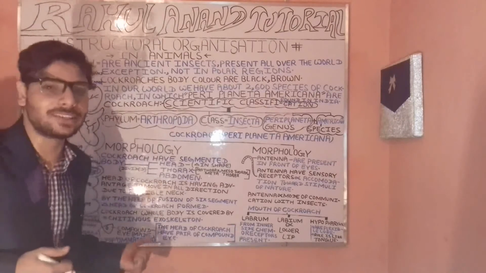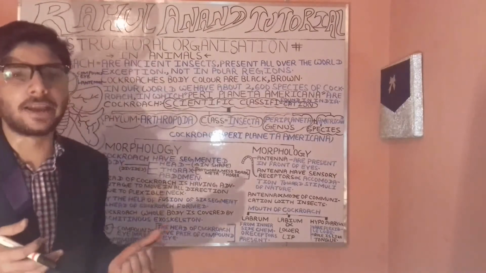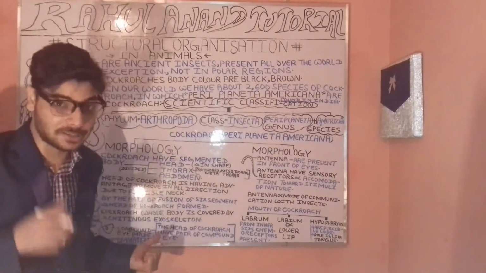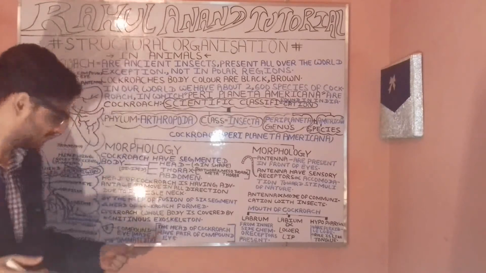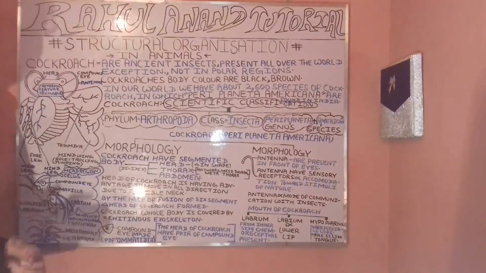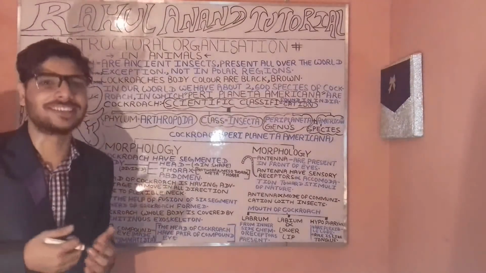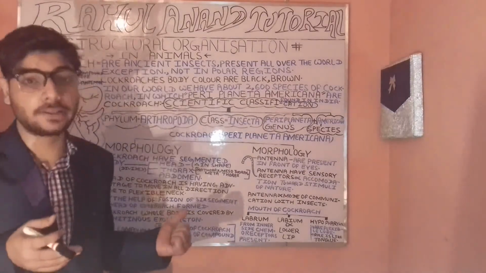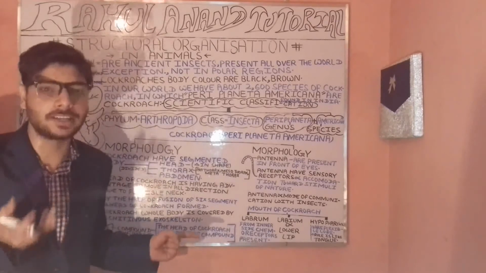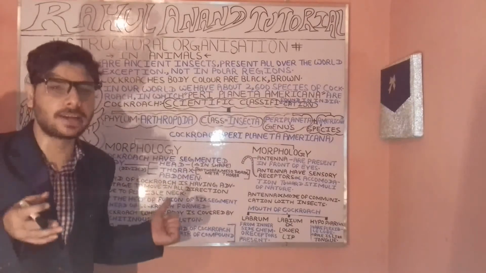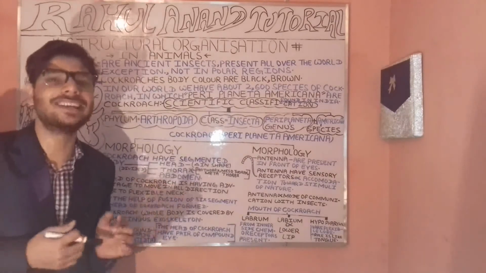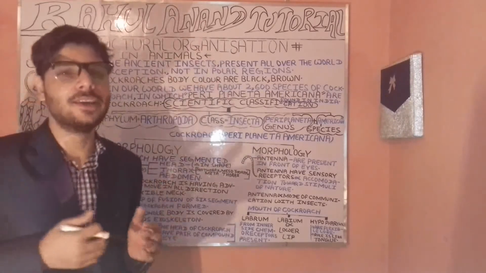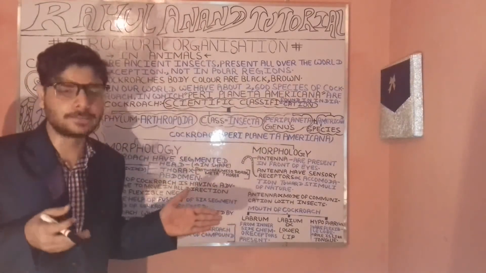So now let's understand this in terms of Periplaneta americana. What are the head regions of our cockroach? It has certain parts, such as the ocelli, then the labium, the labrum, the mandible, then the maxilla. These have specialized features as well as mechanisms, so we'll understand about these later.